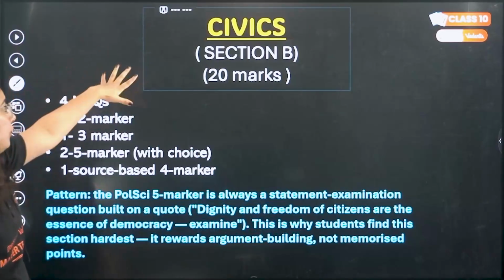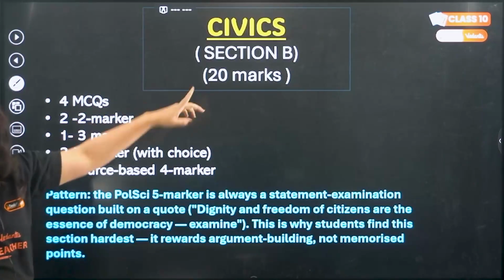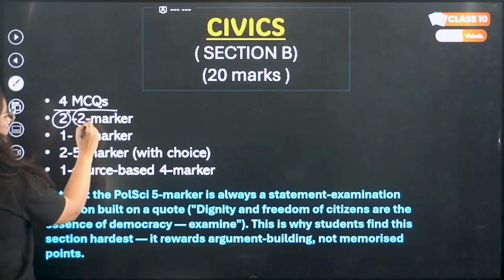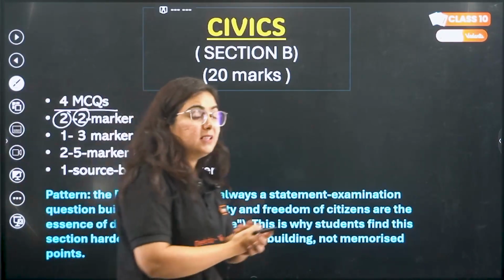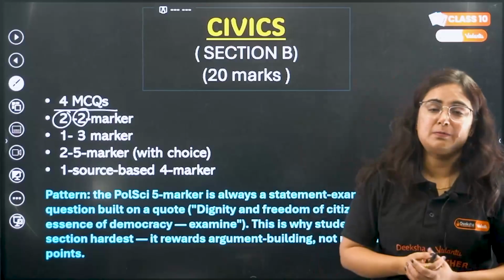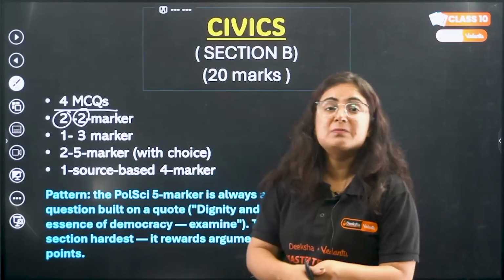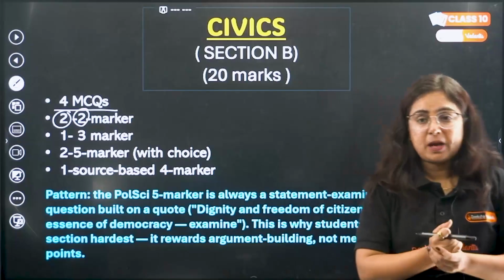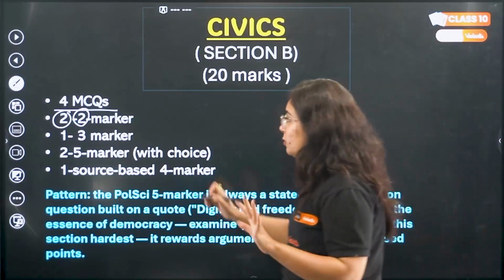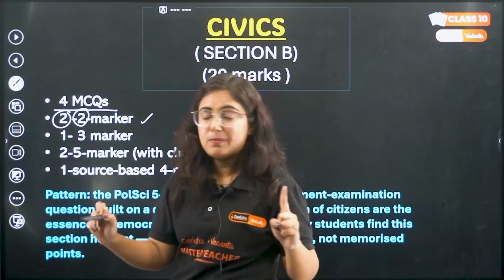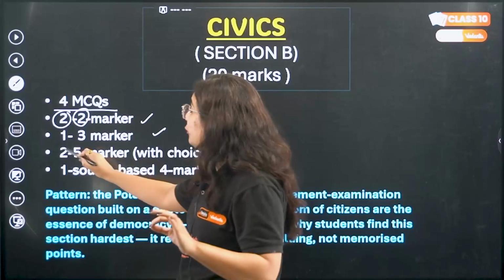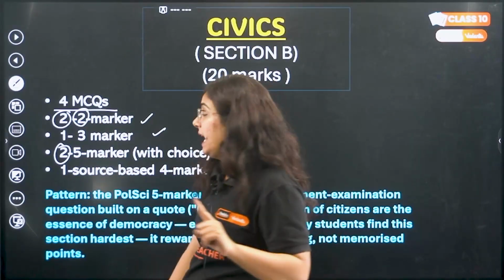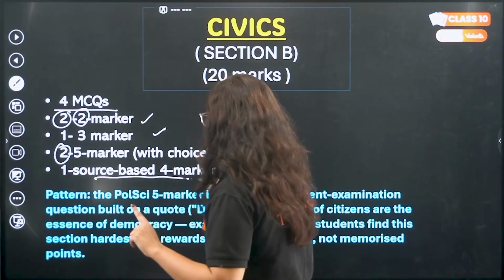Geography is done. Moving to civics again, 20 marks, beta, 4 MCQs are there. However, 2 marker questions are there because here the statement type of questions comes a lot, like from the democracy, outcomes of democracy chapter, or from the power sharing chapter. Okay, so we have 2 marker questions, we have 1 3 marker question, and we have 2 5 marker questions from this section. Okay, and then we have 1 source based question.